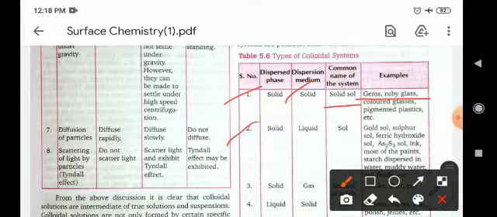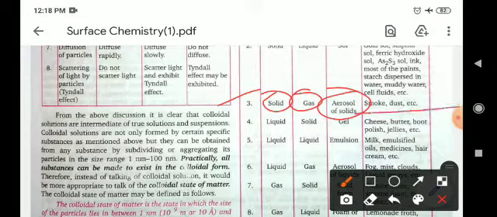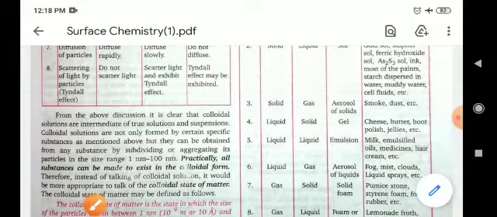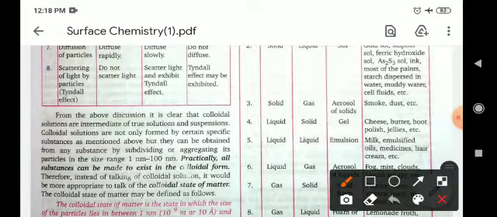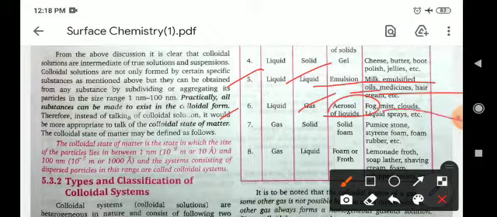When the dispersed phase is solid and the dispersion medium is liquid, the system is known as sol, for example gold sol, sulfur sol. Dispersed phase solid and dispersion medium gas are known as aerosols, for example smoke and dust. Dispersed phase liquid and dispersion medium solid are known as gel, for example cheese, butter and jelly. Dispersed phase and dispersion medium both liquid are known as emulsion, for example milk, emulsified oils and medicines, hair cream, etc. Dispersed phase liquid and dispersion medium gas are known as aerosol of liquid, for example fog, mist and cloud.